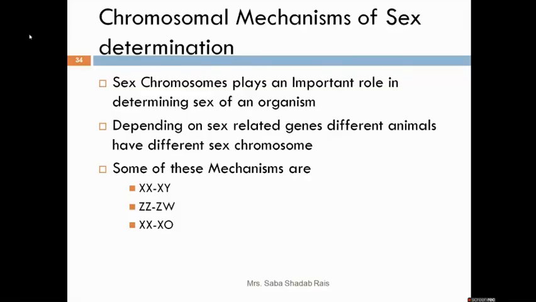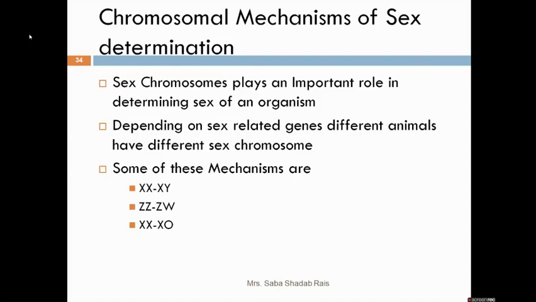When we talk about the chromosomal mechanism of sex determination, in certain types of organisms special chromosomes are there. Those chromosomes are called sex chromosomes. These chromosomes have special genes which are responsible for the designation of the sex of an organism. So the sex chromosome plays a very important role in the organism's sex.